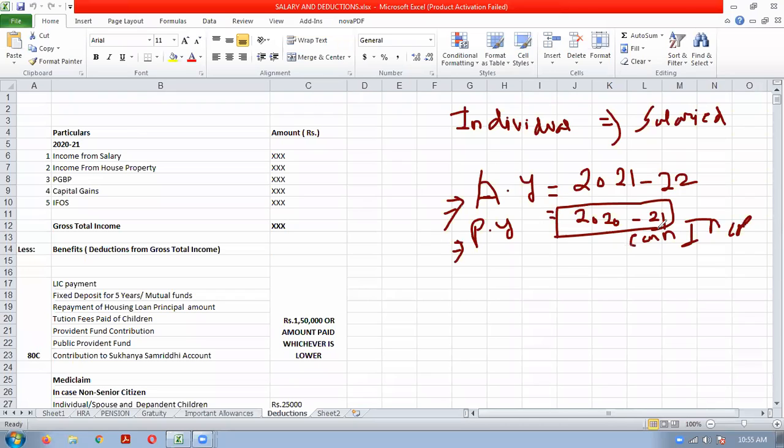He will pay the tax in assessment year 2021-22. Previous year income is earned, and the assessment year tax is paid the next year.